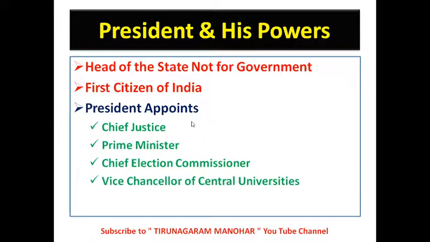The Vice Chancellors of Central Universities are appointed by the President, and the Chancellor of a Central University is the President himself. Whereas the Vice Chancellors of State Universities are appointed by the Governor, and the Chancellor of a State University is the Governor himself. So observe this difference between Central Universities and State Universities.